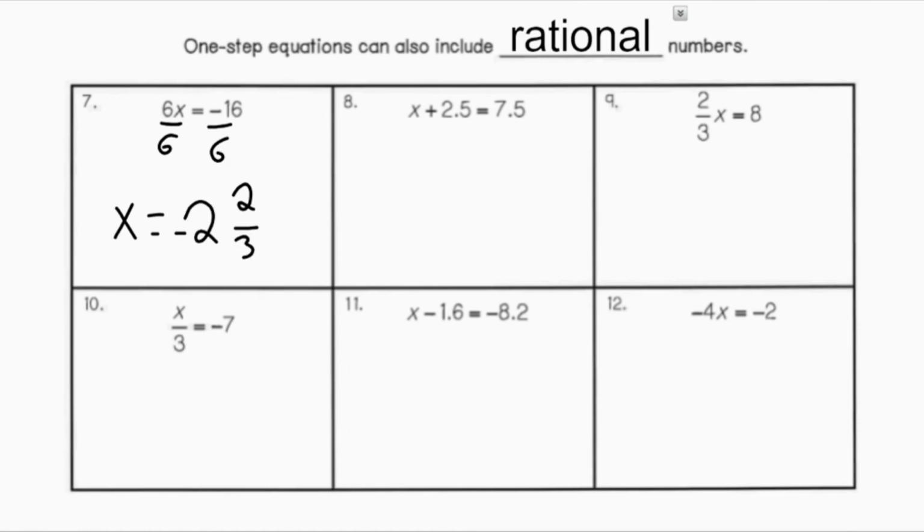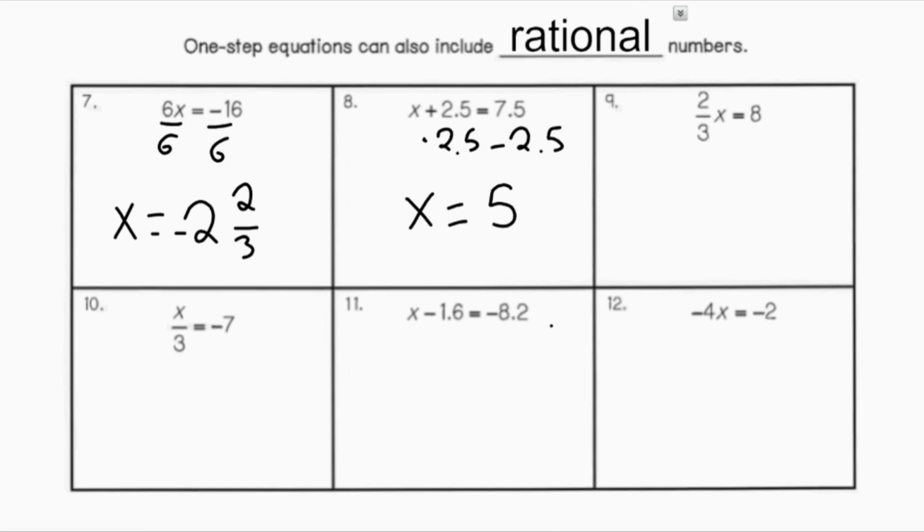Number 8, I have x plus 2.5 equals 7.5. So my operation is addition, so I'm going to subtract 2.5 from both sides. So x will equal 5. 7.5 minus 2.5 is 5.